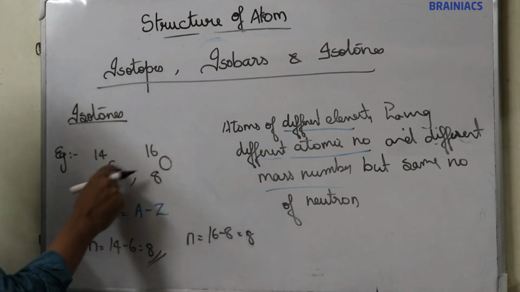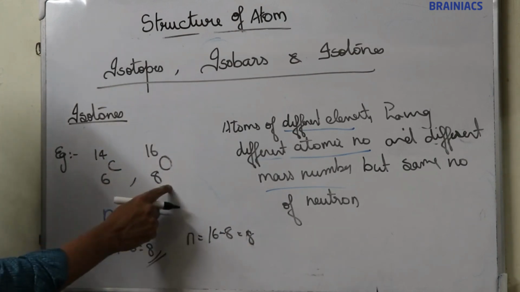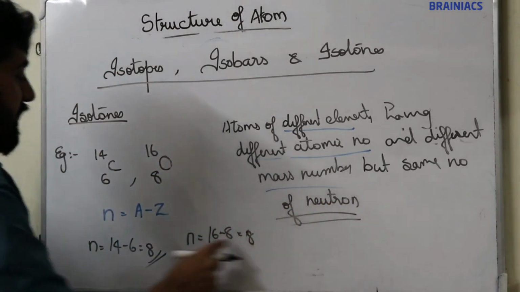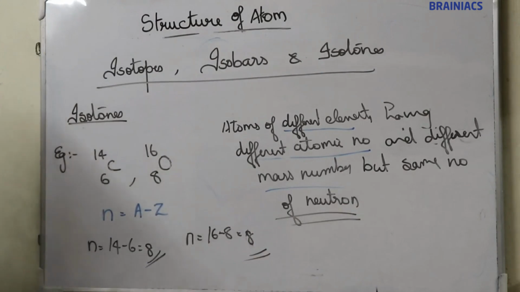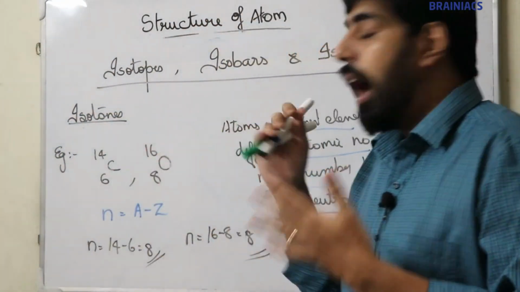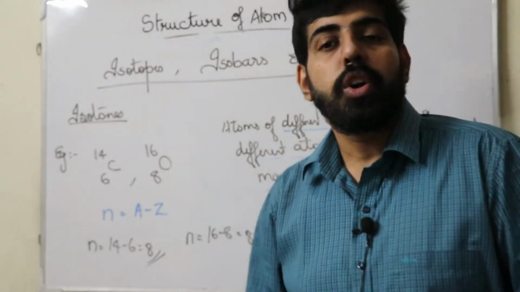So atoms of different elements having different atomic numbers and different mass numbers, but the same number of neutrons. These are known as isotones. I think these three topics are clear. Moving on to the next topic.